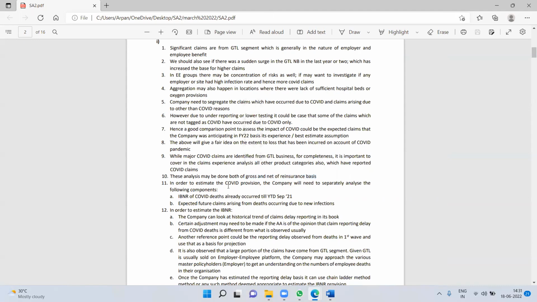And now the next, from 11 points, it is related to the COVID provision. So you have seen the 10 points. I have written 11 points. So I think Parul, I have not written that badly. However, this GTL point, they have specifically focused on the GTL point, and I have not focused on the GTL point. I have mentioned everything there, but not the GTL part. I have given general points and they have given GTL related. They have linked those points with GTL, and I think that's the difference. Right? Right. Any other point?